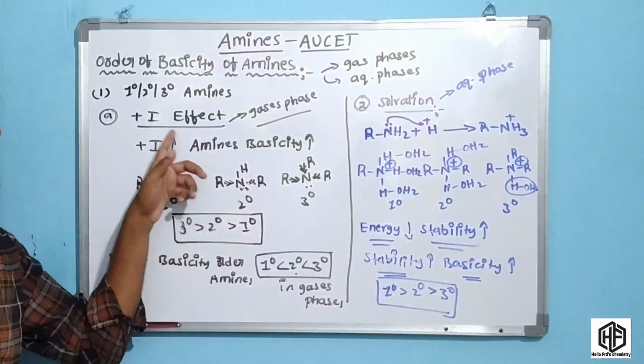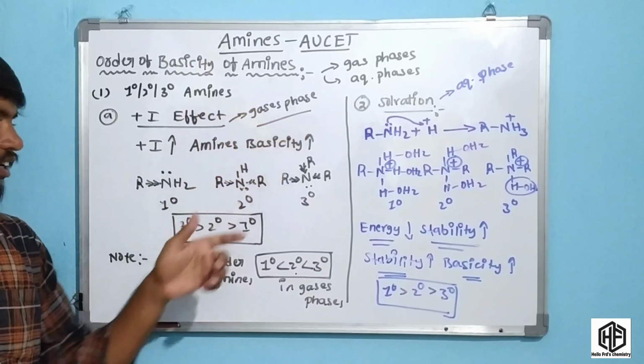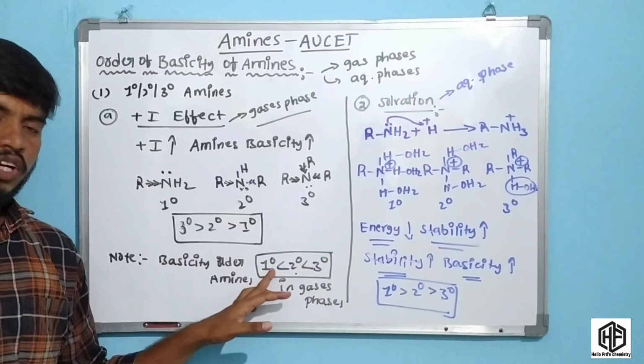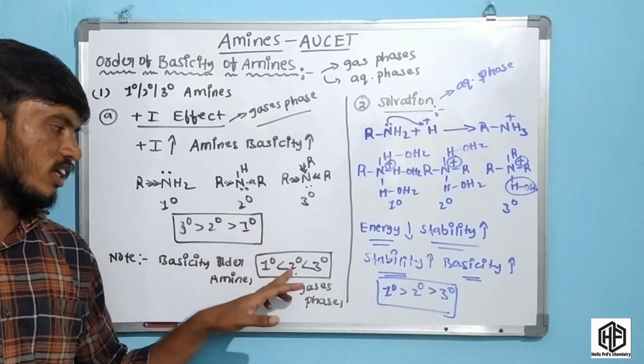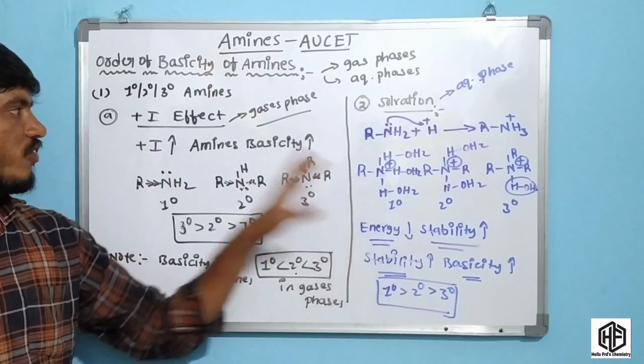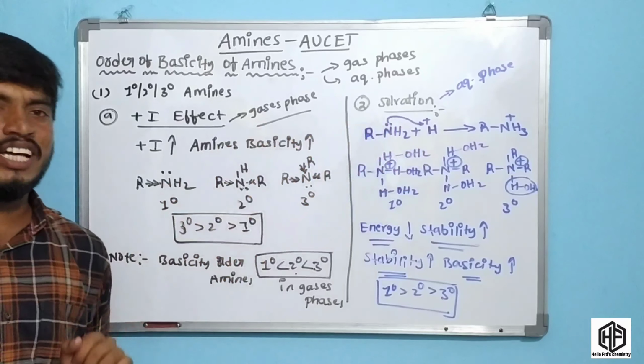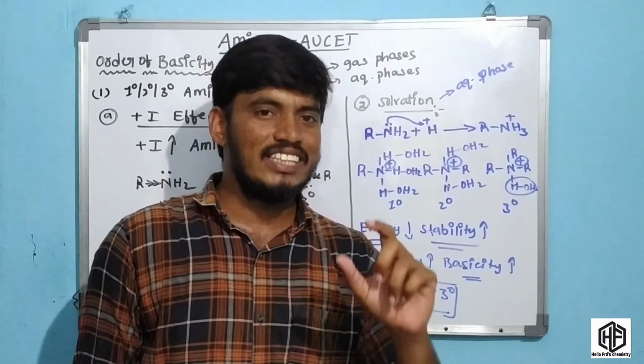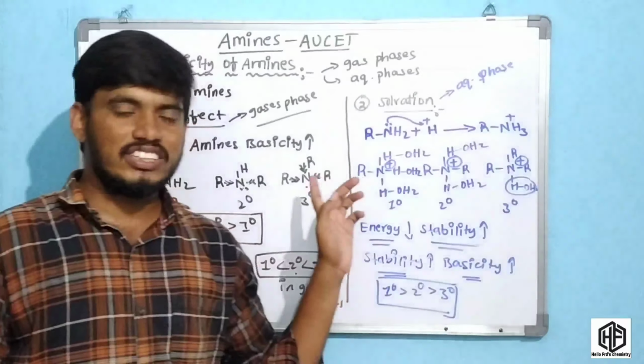But the plus I effect is explained in the gaseous state. What happens friends? The basicity order of the amines is like this: the tertiary amine is more basic compared to the secondary and primary. Okay friends, this is the plus I effect and this is the solvation effect. Next, one more effect is steric hindrance. Okay friends, this is clear.